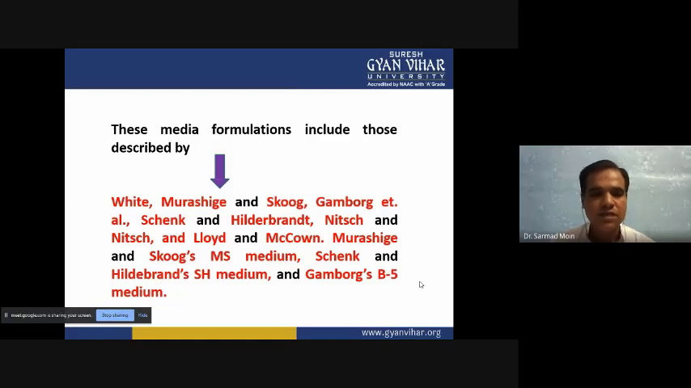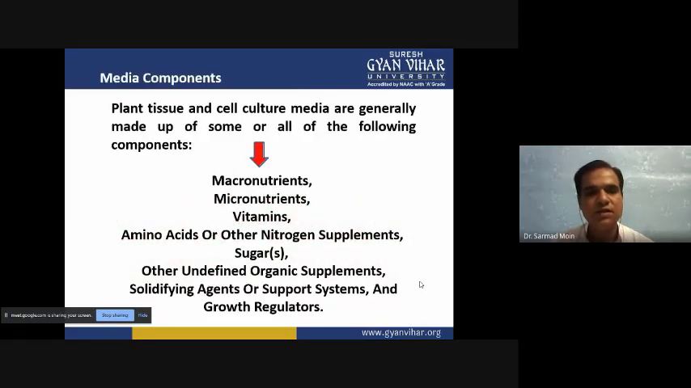MS media is more supportive than other types of medium, and we consider it a very basic media for the growth and development of plant tissues. So plant tissue and cell culture is done in laboratory conditions, when we are making in vitro cultures of these components.